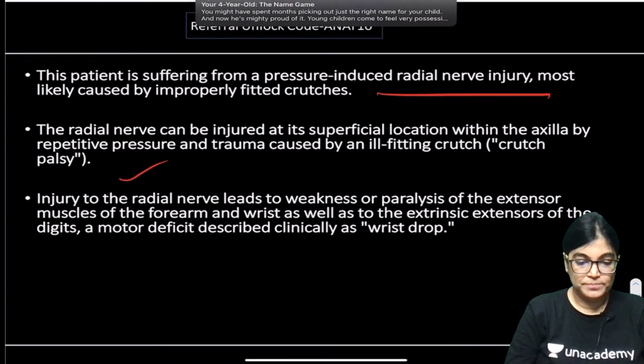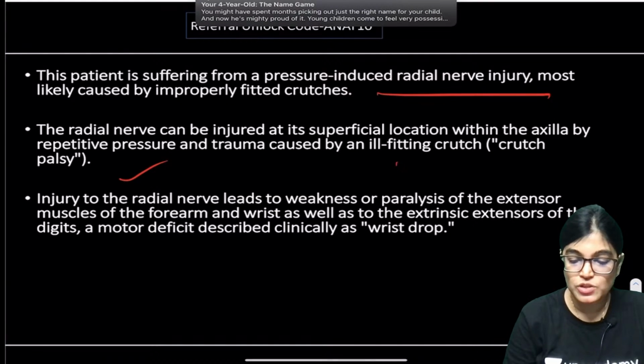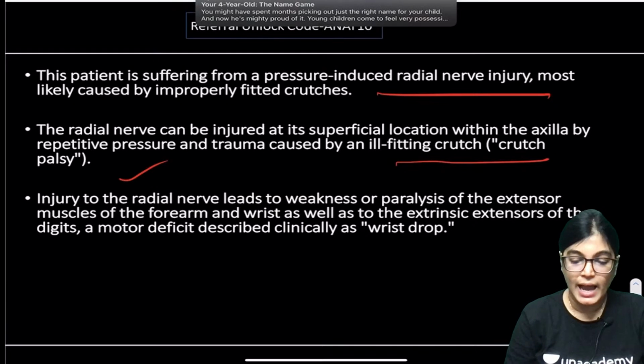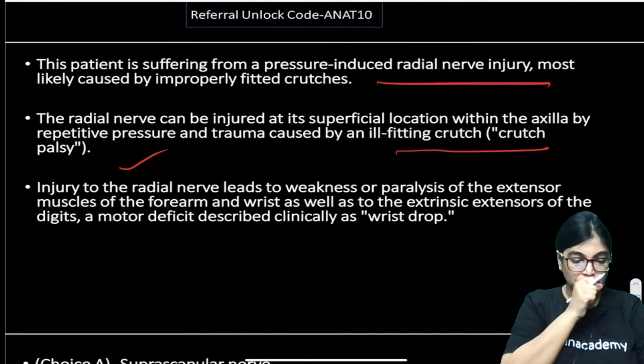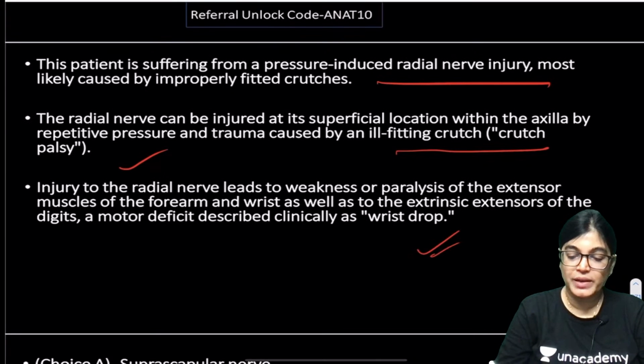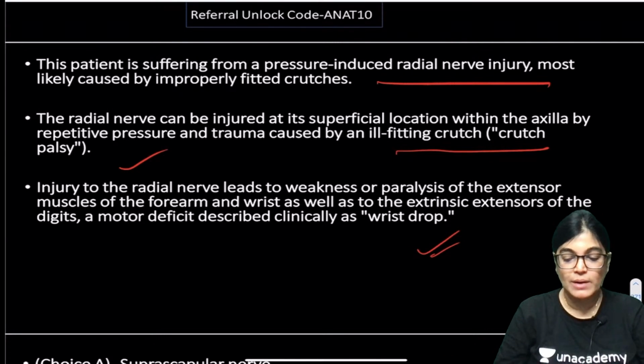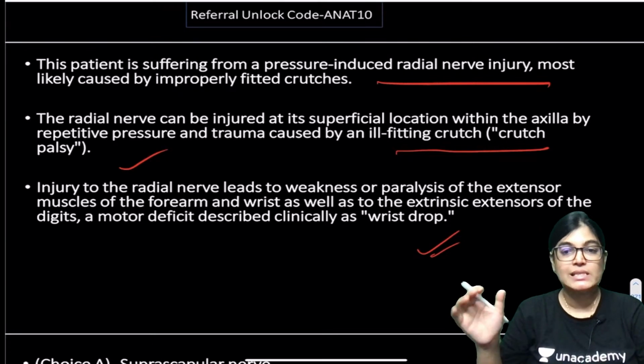Radial nerve is injured due to its superficial location in the axilla, and it can be caused by crutch palsy. Injury to the radial nerve leads to weakness and paralysis of the muscles of the forearm and wrist, and ultimately will cause wrist drop.